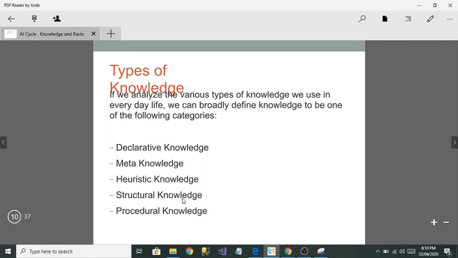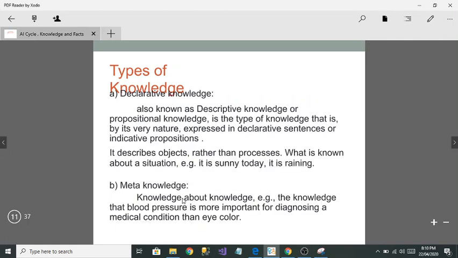There are 5 types of knowledge. The first one is declarative knowledge, then meta knowledge, heuristic knowledge, structural knowledge, and the last is procedural knowledge. Let me explain all of this knowledge to you one by one. It's very important for you to understand.